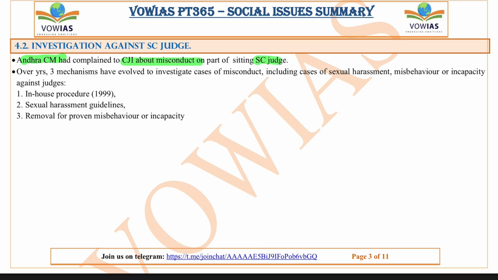So actually, over the years, 3 mechanisms have evolved to investigate cases of misconduct, including cases of sexual harassment, misbehavior or incapacity against the judges. They are the in-house procedure, sexual harassment guidelines, and removal for proven misbehavior or incapacity. So these are the mechanisms that have evolved. From the examination point of view, it is important for us to know about these mechanisms. It is not important for us to know about the politics involved in this complaint. Okay, so now we will look at all of these important procedures.